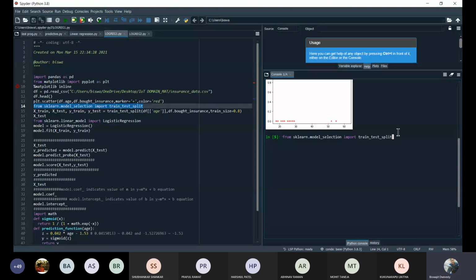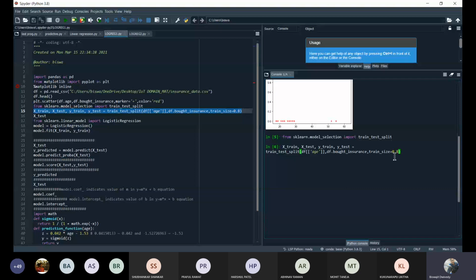We define how much portion we are going to use for testing purpose, and how much for training purpose. You can see X train, X test. I have already discussed these things in previous classes, so those things are the same here. Train size has been taken as 0.8. That means 80% of the data set is going to be used for training our model, and the rest 20% are going for testing purpose.